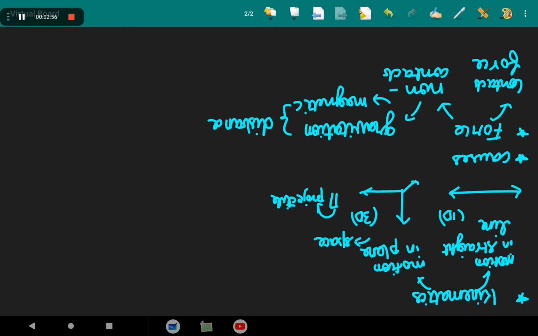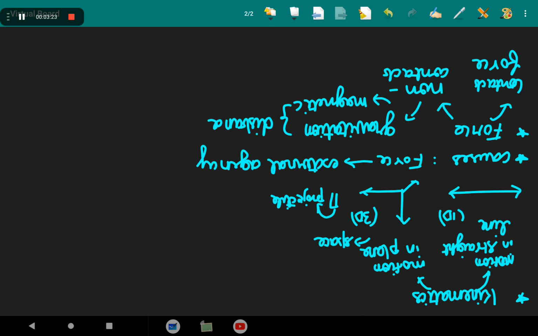In short, a force is required to put a stationary body in motion or to stop a motion. Some external agency is needed to provide this force. What are the causes? The cause of the motion of an object is force, and the cause of force is an external agency. So far, so good, simple, it is going well.